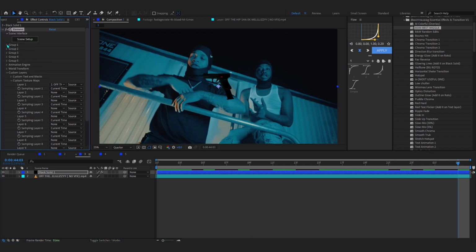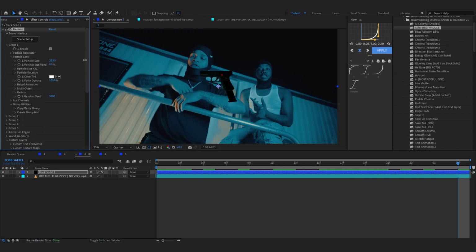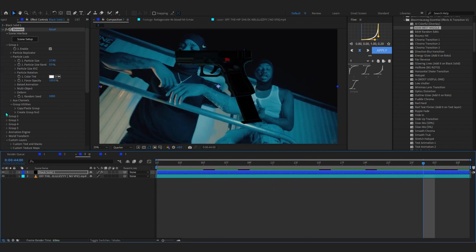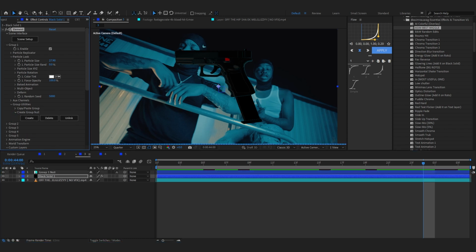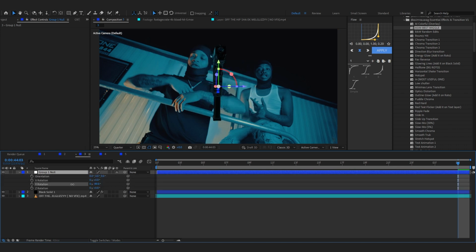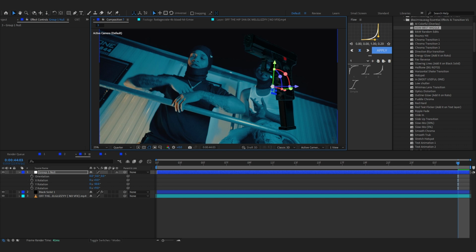Now you can just go to the group 1 group look, and you can just scale it up something like this. It is too dark, but I don't care right now at all. I also recommend going to create group null right here. What it will do is make a group null of your 3D model, and you can just control your 3D model from here, which is a lot easier. So for me, I'm just gonna position it something like this and just place it around here. It's nothing too crazy right now, just playing around.